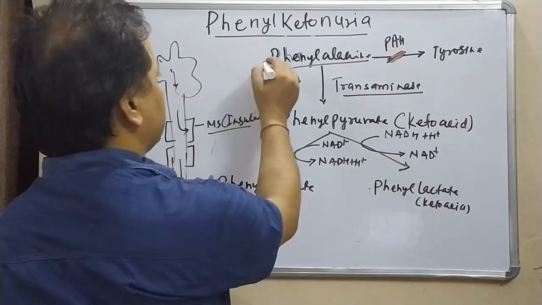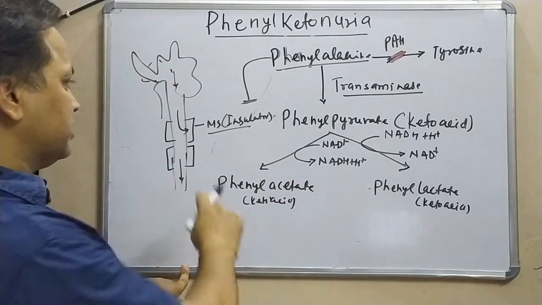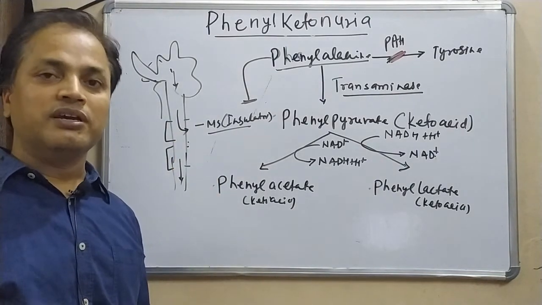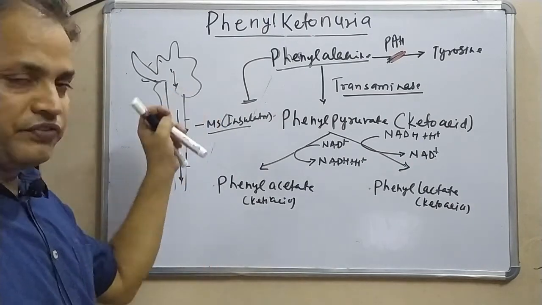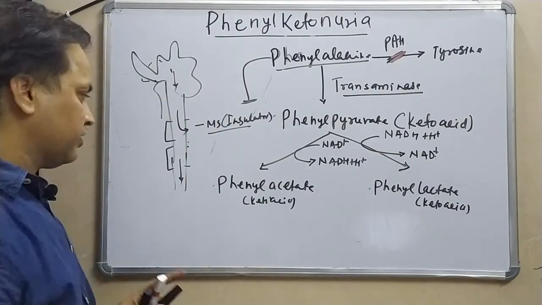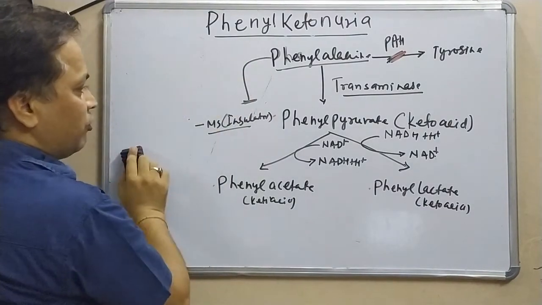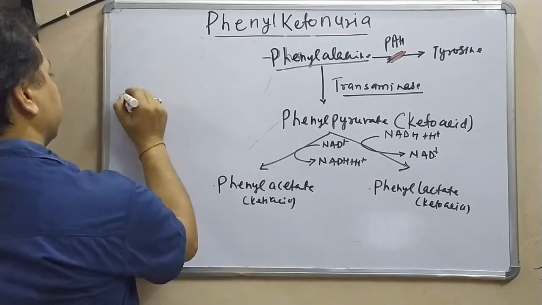But the accumulated amount of phenylalanine is going to affect the myelin sheath formation. When the myelin sheath does not form, the transmission of the action potential is going to be affected. These are the different kinds of defects. One more defect caused by this phenylalanine accumulation is that it leads to hypopigmentation.